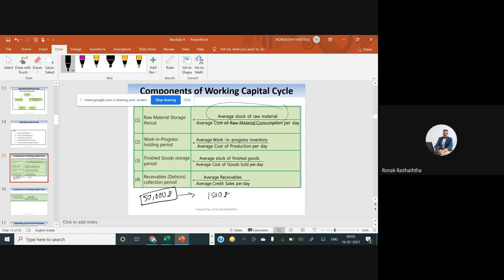Again telling you the interpretation of this, please put it in the back of your mind. In one day, the raw material consumed will be 1500 rupees. So how many days will it take to exhaust your ongoing inventory of 50,000, which you maintain on an average basis? You know, 50,000 of inventory will always be there in your godown. So in how many days does your inventory get finished? That is basically the raw material storage period. I hope you are getting my point.